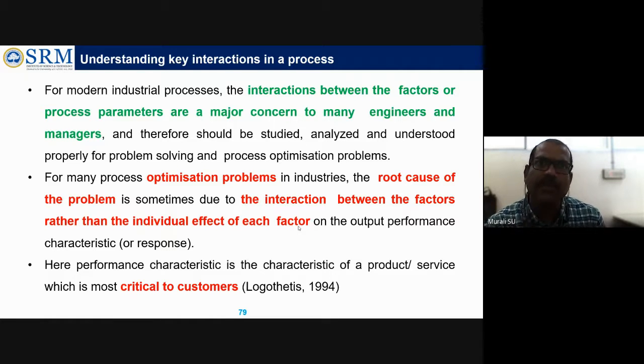The depth of cut may be 0.5 millimeter, 1 millimeter, 1.5 millimeters. So how much depth of cut we are giving while removing the material, what kind of speed we are using, whether we give the feed manually or in an automatic manner, it's all very, very important. And also the coolant, what kind of coolant we are using. So many factors are there in the machining process.